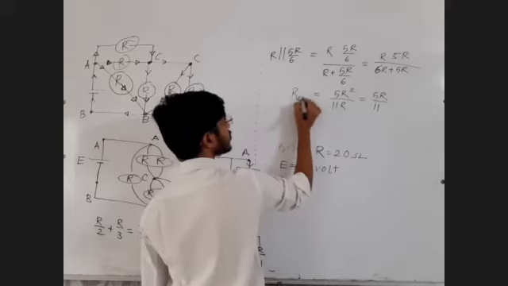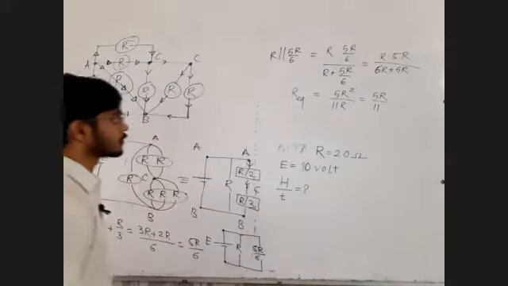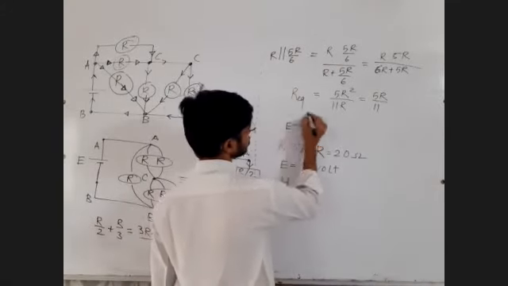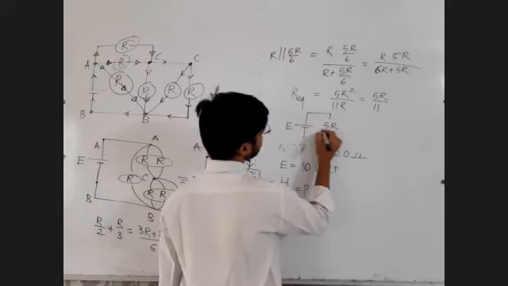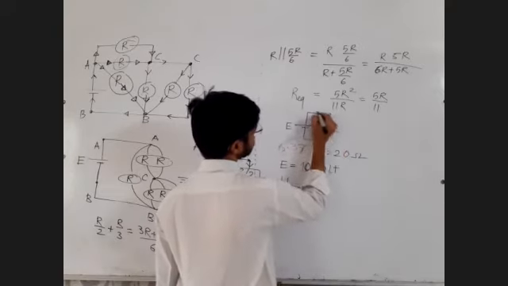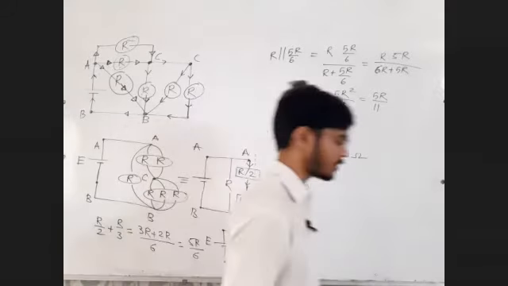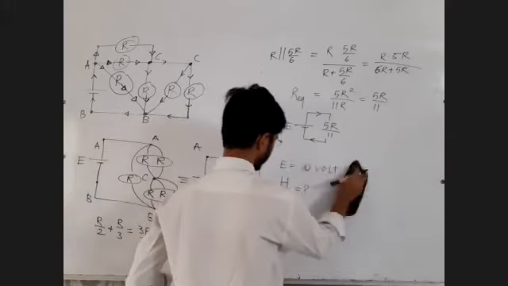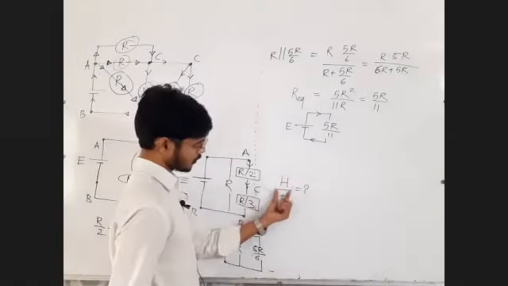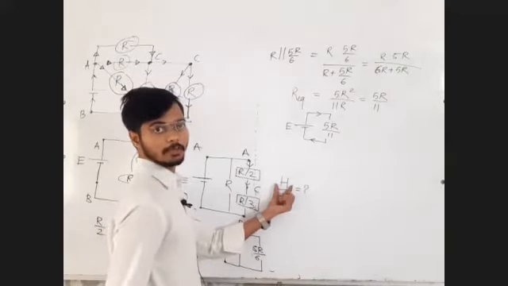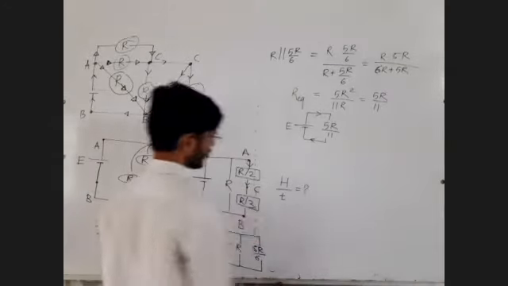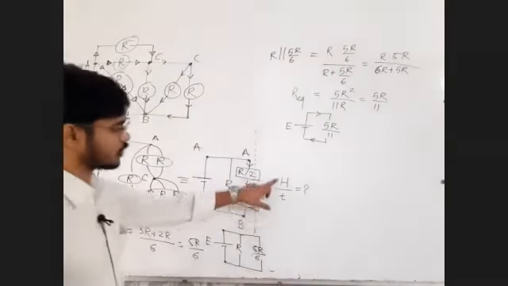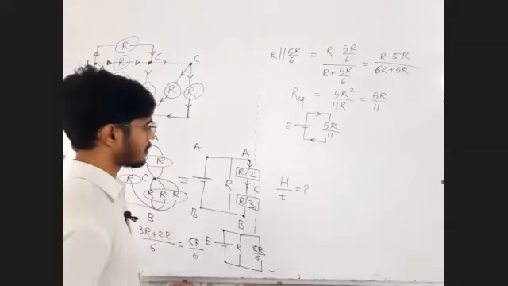5R upon 11 is the equivalent resistance experienced by the battery. Okay. Now you will ask me, what is the formula for heat produced per unit time? Ultimately it is energy per unit time, so ultimately it is power.